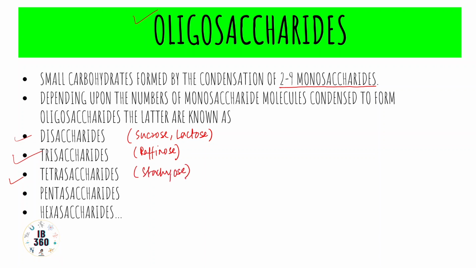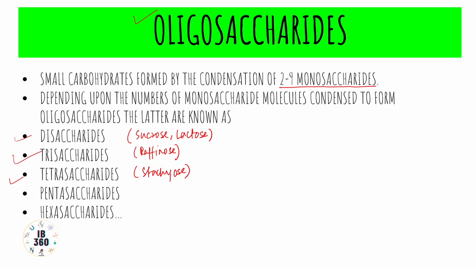Disaccharides would mean that two individual monosaccharides have undergone condensation, and also lost a water molecule and established a glycosidic bond or linkage between them and formed the particular oligosaccharide.